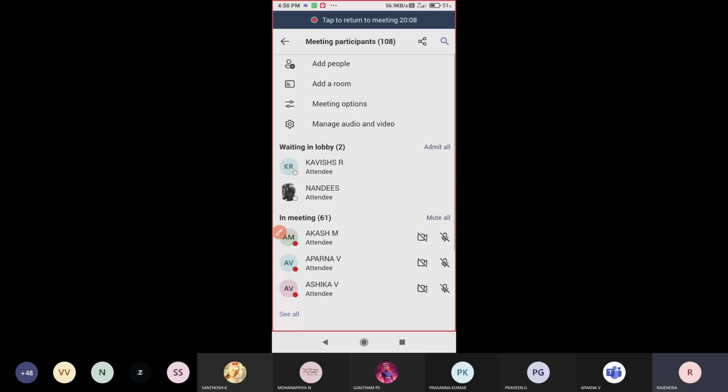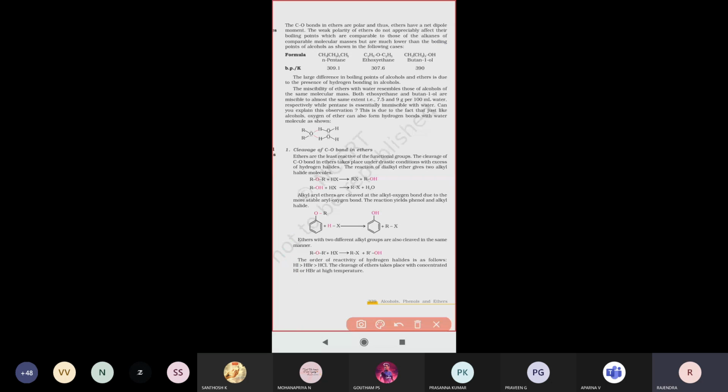Next one, see that. That is 7.5 and 9 gram per 100 ml of water. So 7.5 and 9 grams of substance dissolve. This is simply the structure given here. Just see there. We have taken ether, which is nothing but R-O-R. Already we know that R-O-R. We can write it in this manner or in this manner. Anywhere you can write, no issue for that.